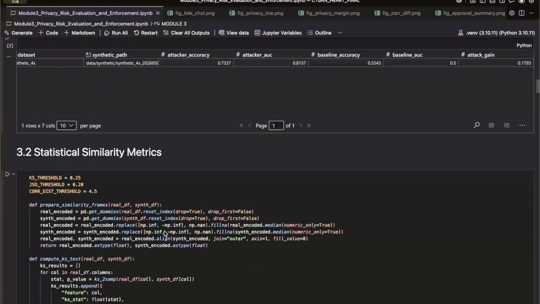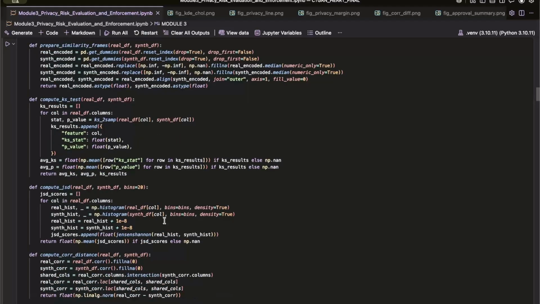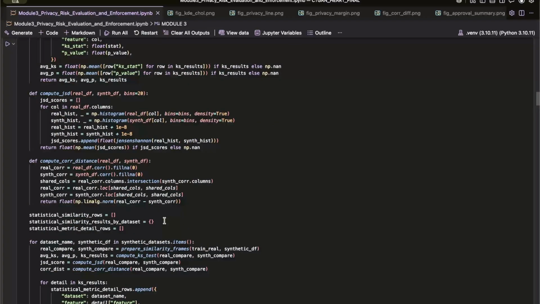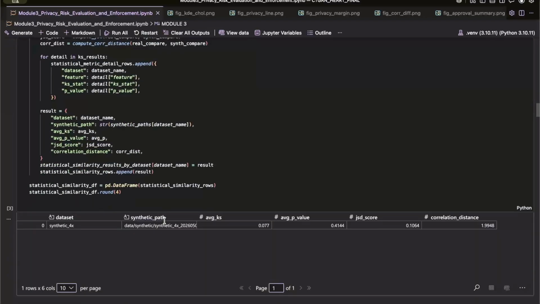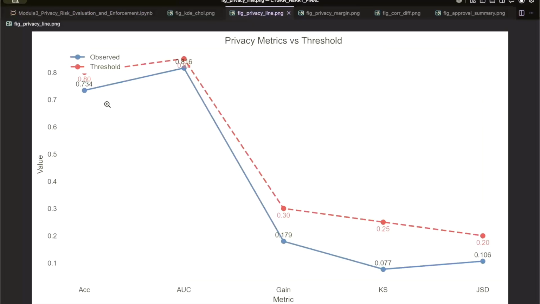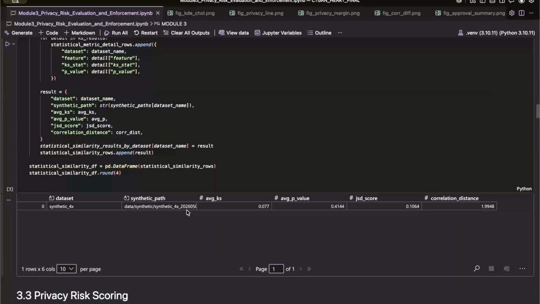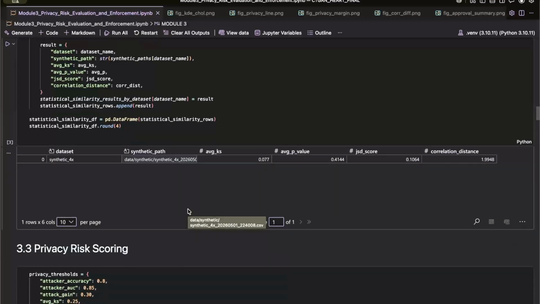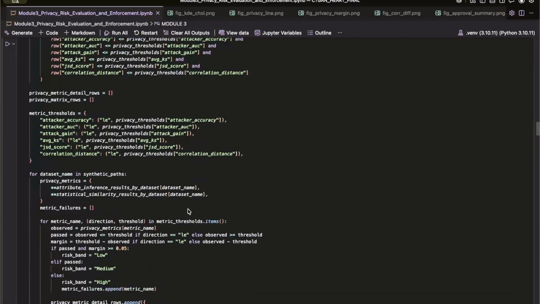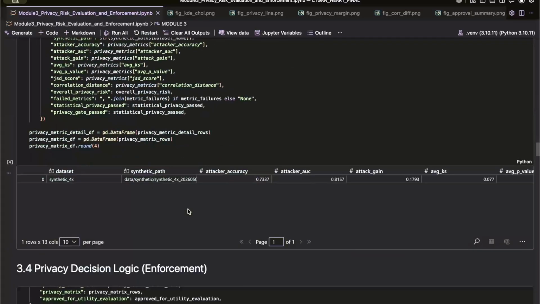The framework then performs statistical similarity checks between the real and synthetic datasets using the Kolmogorov-Smirnov test and Jensen-Shannon divergence. These metrics measure how closely the feature distributions of the generated data align with the original healthcare records. Lower KS and JS scores indicate stronger distributional similarity, confirming that the synthetic records preserve realistic statistical behavior without directly replicating real patient information.